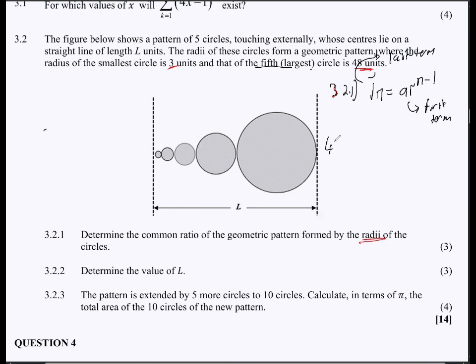So Tn is 48. And then our A here, our first term, the radius of the smallest circle, is 3, right? And then we are looking for this R here, to the exponent of 5 minus 1. So 48 is equal to 3 times R to the exponent of 4, 5 minus 1. Then we can divide both sides by 3. Right, now what is 48 divided by 3? That's 16. And then we have R to the exponent of 4. Then at this point, we can take the root of both sides. Then obviously our radius here should be a positive value. So it should be positive 2.